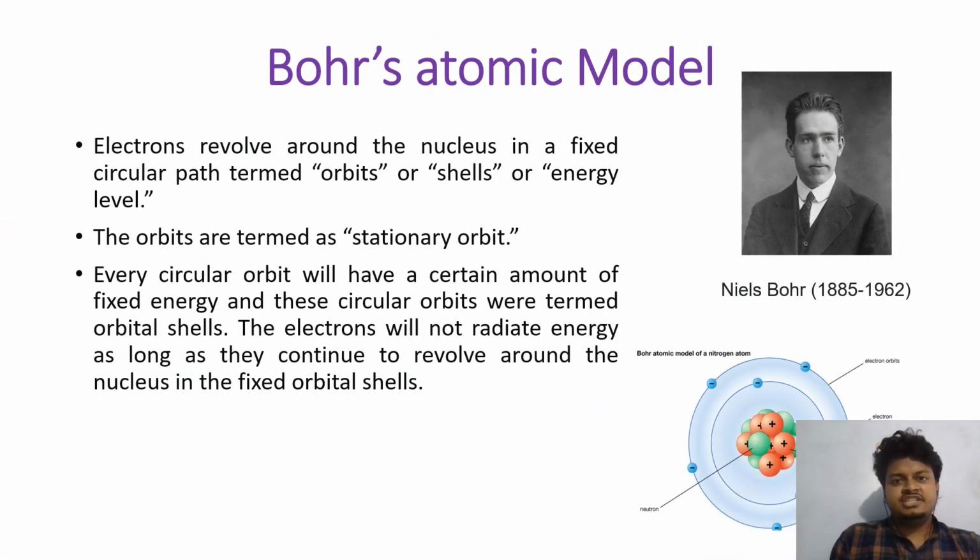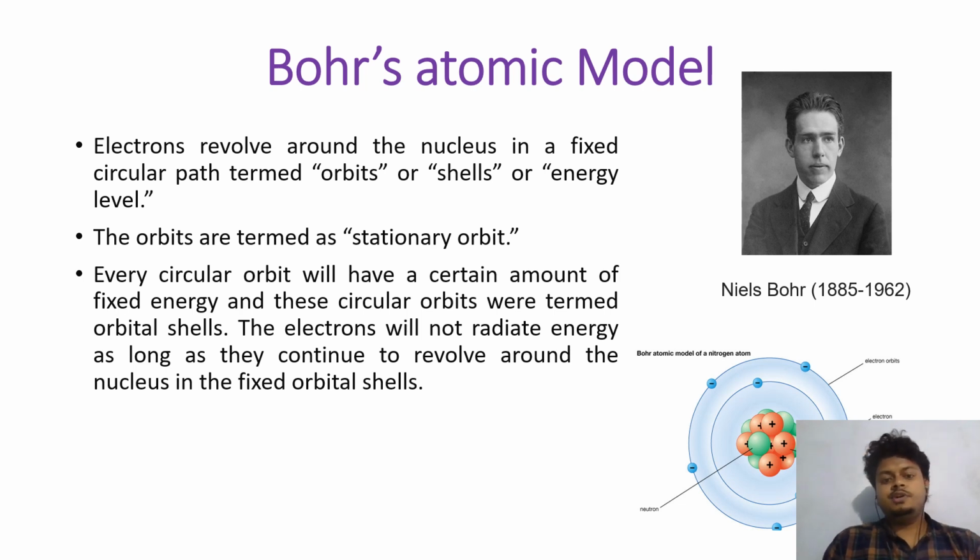later, Danish scientist Niels Bohr tried to resolve the drawbacks of Rutherford's atomic model. Niels Bohr in 1913 gave his own atomic model known as Bohr's atomic model. According to Niels Bohr, electrons revolve around a nucleus in fixed circular paths termed as orbits or shells or energy levels, and the orbits are termed as stationary orbits.